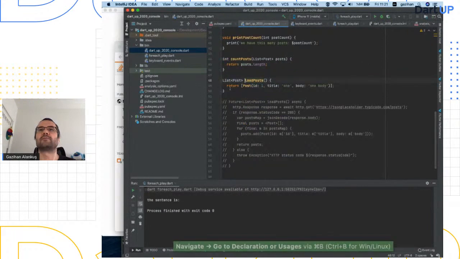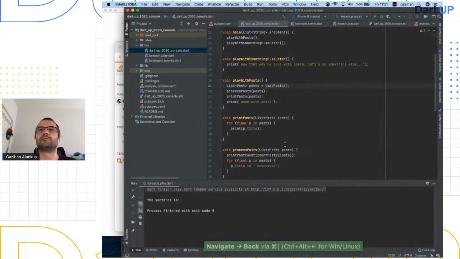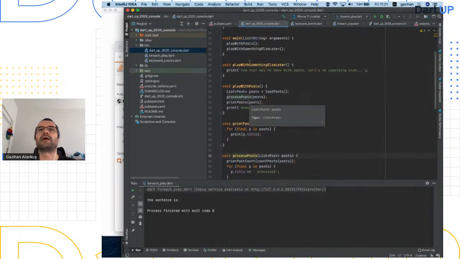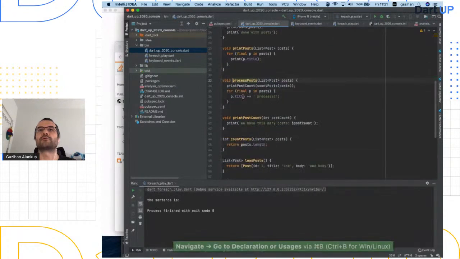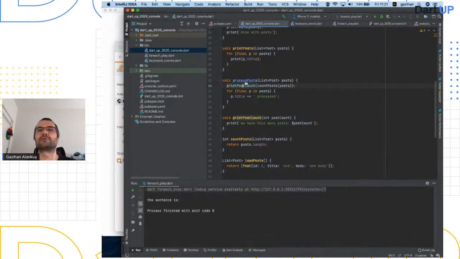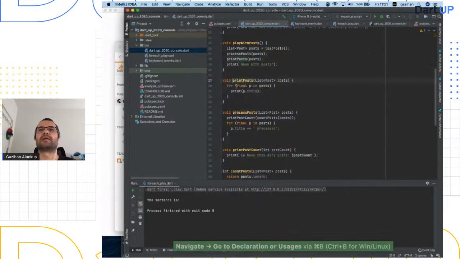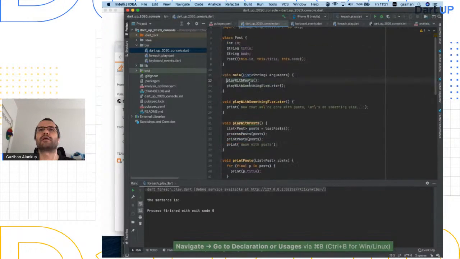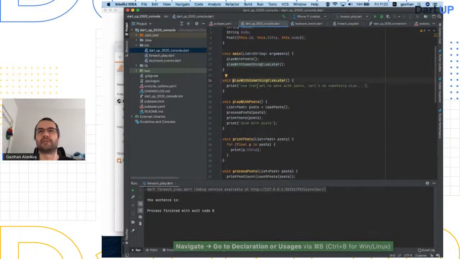What's loadPosts? I'm just creating one list of one post for now as a test. But later I will do it with HTTP. And I process these posts, print post count, blah, blah. I do stuff with these posts, and then I get back. So this is all synchronous code. I process the posts, print the post count, and I do a while loop. I add process to every post title, and I print those posts, and I print done with posts, and then after that playWithSomethingElseLater, just the print.